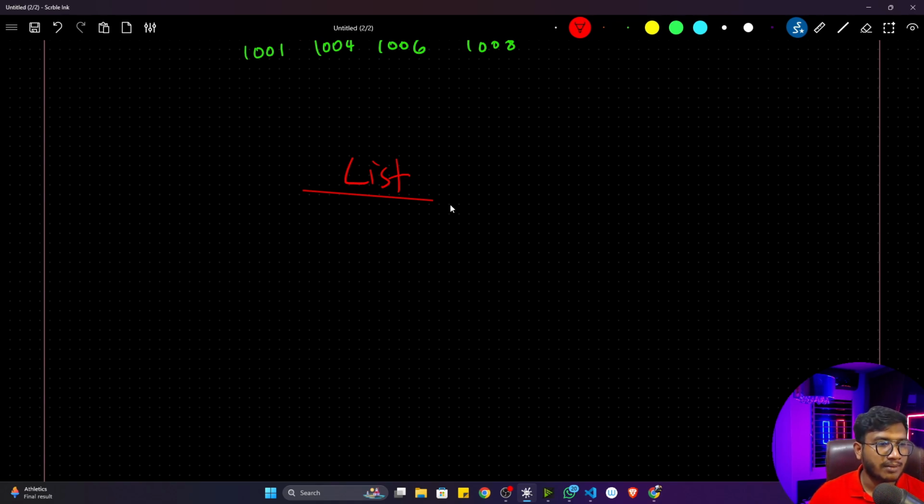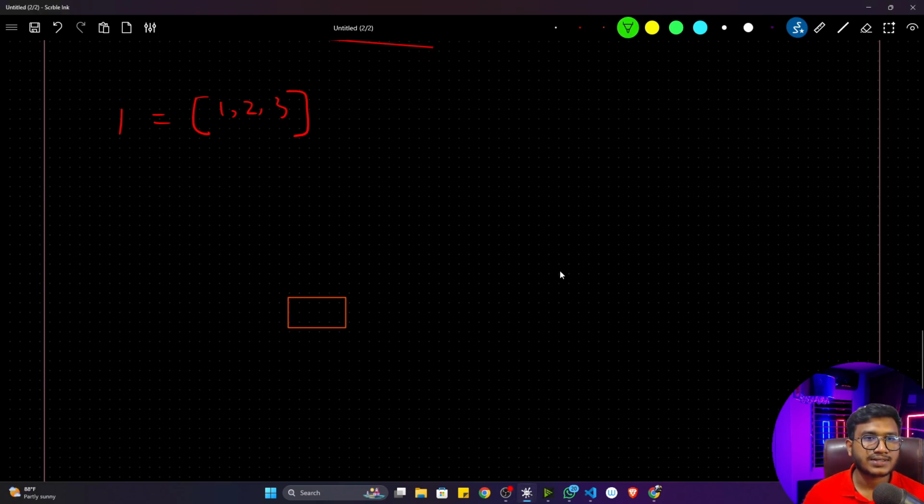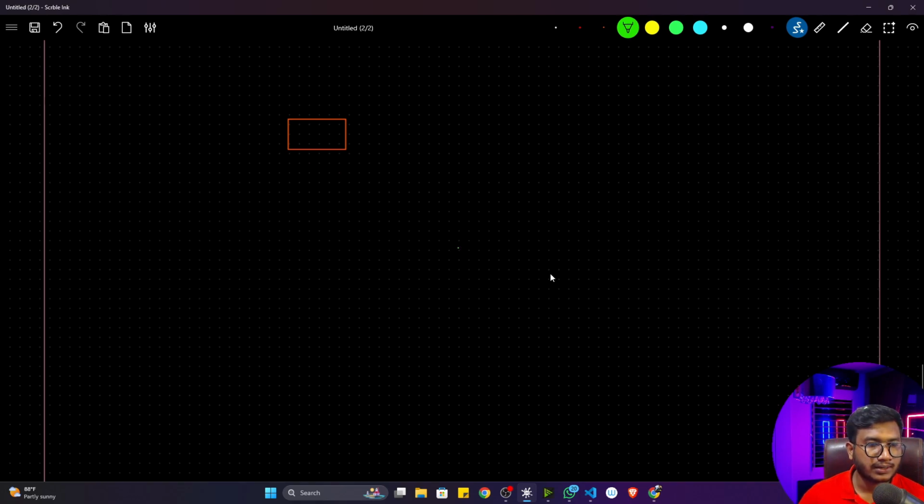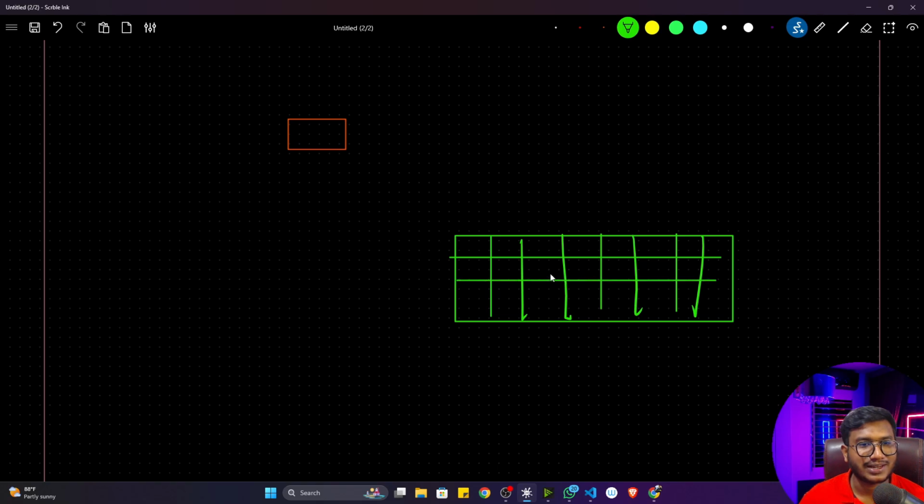So let's say here you have one list. Let's say AL is equal to 1, 2 and 3. At the very first, what will happen? These values would be stored in a memory block, in an empty memory block. Let's say this is my memory, and there are so many blocks in the memory. I'm giving you a high level overview of how things are working. It's not the actual drawing.